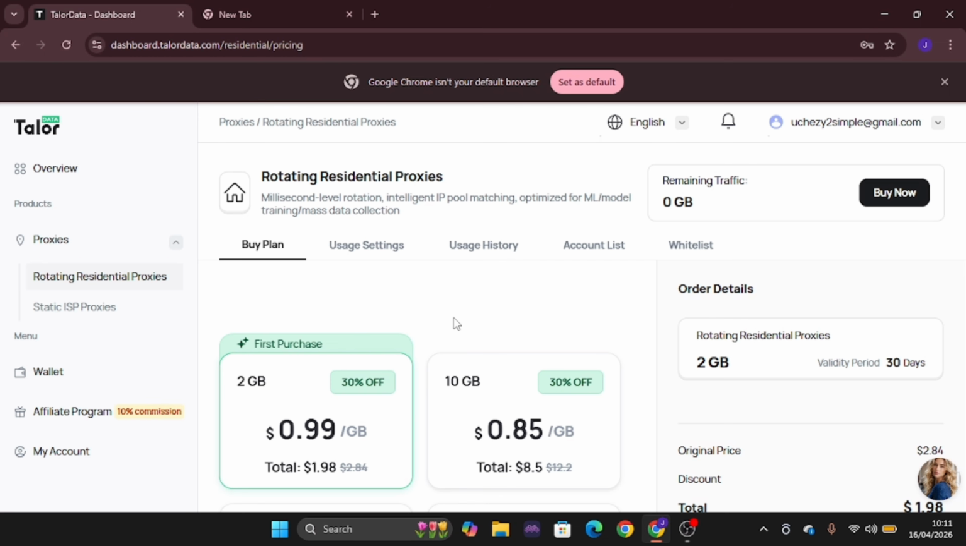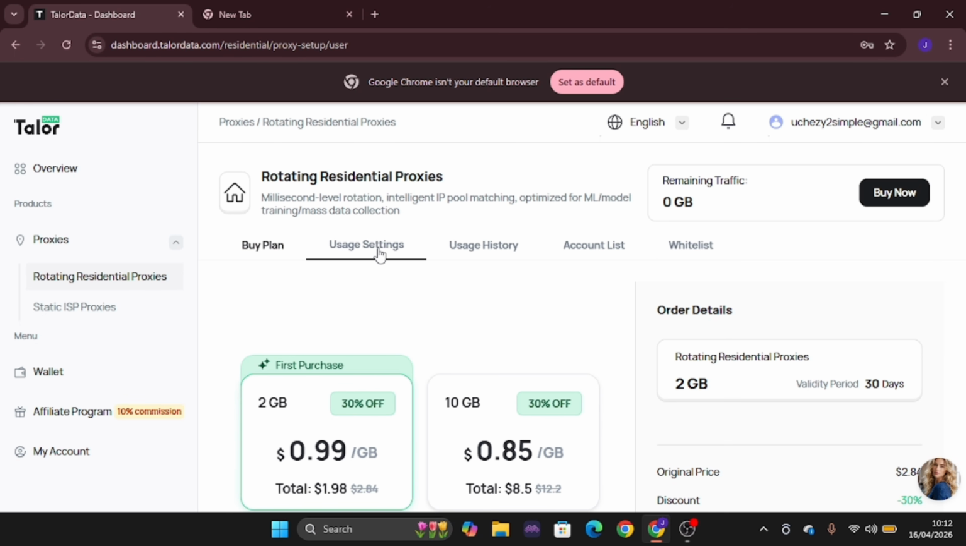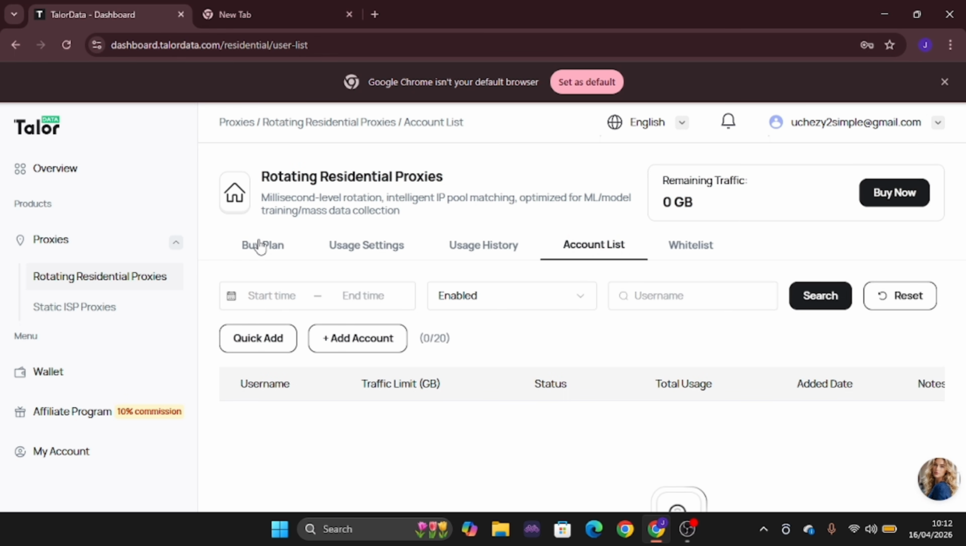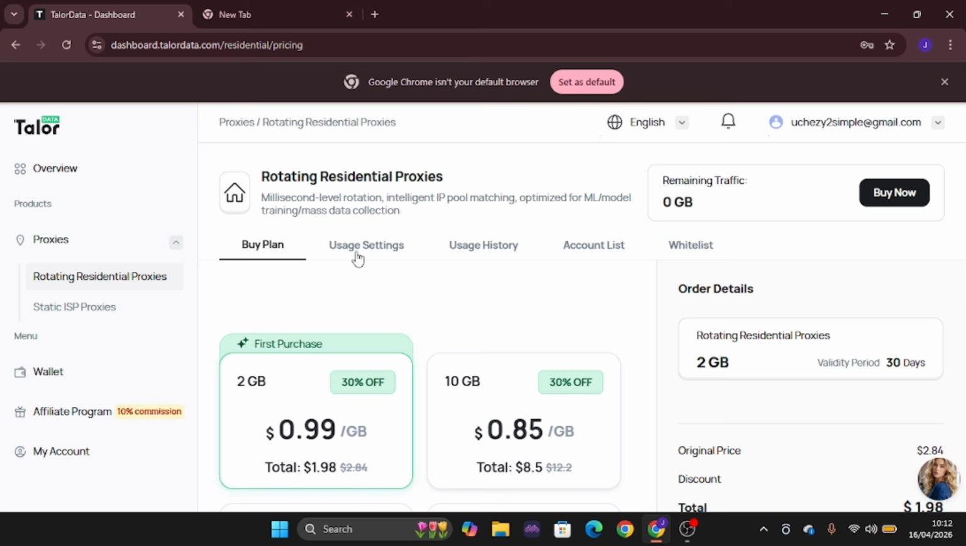So you can see once you go ahead getting your proxy on this platform, the other thing you want to do is to connect this proxy on your super proxy or any other platform which gives you access to connect proxy. But first of all, you need to get this proxy. That is what this video is all about. But before that, you can see the plans right here. You can see usage settings, you can see usage history, you can see account list and whitelist and the likes of it.